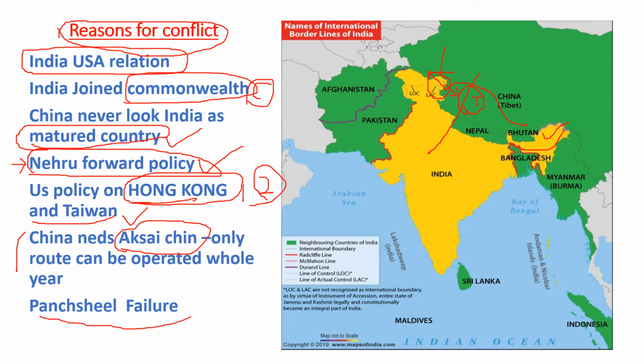And the Panchsheel failure. We should accept the Panchsheel failure for both of the countries. China never accepted it, and they followed an aggressive mode and attacked in Arunachal Pradesh. So you can think how they have followed it, and India did a bad thing by trusting China that they would follow the Panchsheel, because China never had a policy to be trusted like that. So China really did a bad job by cheating India and attacking the backside of India.